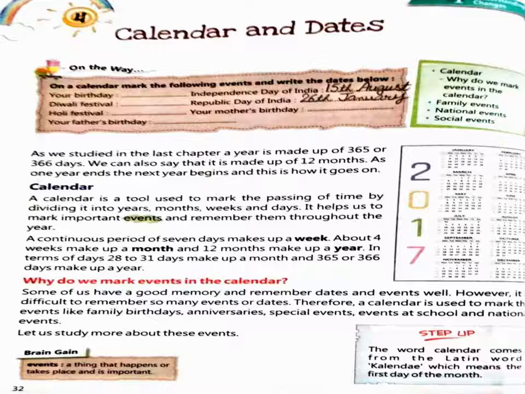Your friends' birthdays, your family members' birthdays, anniversaries, special events, your school events and national events, everything you can mark on the calendar. With this, you can know everything about that month or that year.